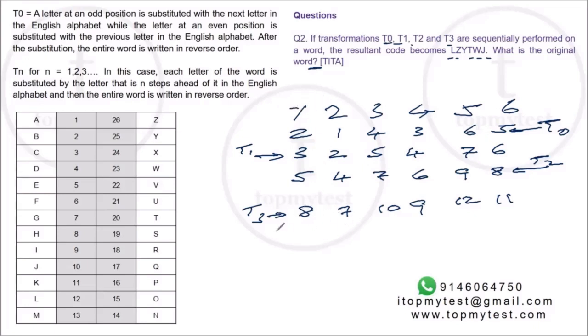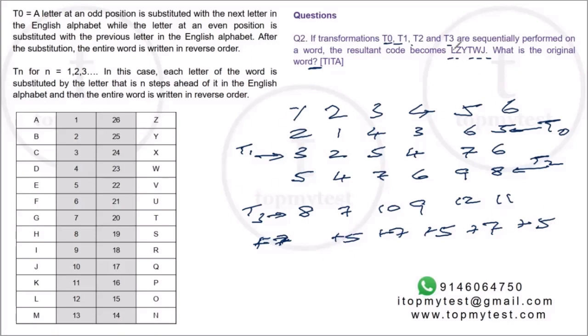1 has become 8, so it's plus 7. 2 has become 7, so plus 5. 3 has become 10, so plus 7. 4 has become 9, so plus 5. 5 has become 12, so plus 7. And 6 has become 11, so plus 5. So it's alternate plus 7, plus 5, plus 7, plus 5, plus 7, plus 5.